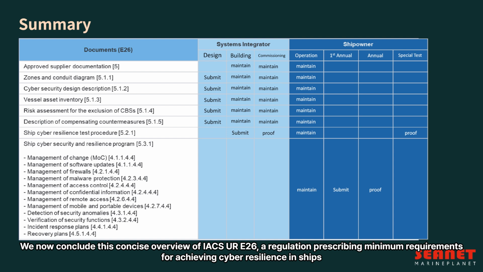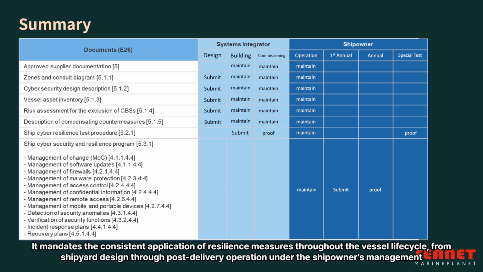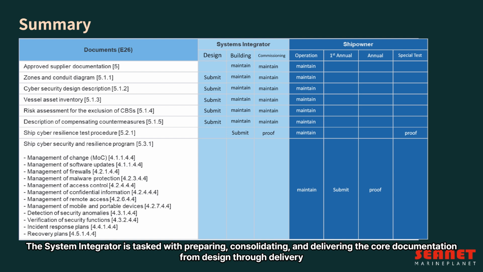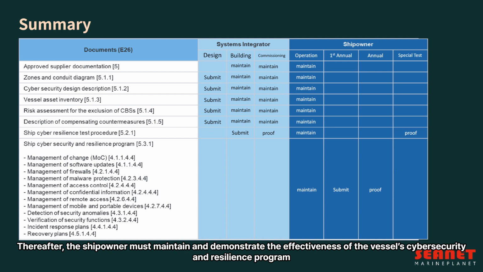We now conclude this concise overview of IACS UR E26, a regulation prescribing minimum requirements for achieving cyber resilience in ships. It mandates the consistent application of resilience measures throughout the vessel lifecycle, from shipyard design through post-delivery operation under the shipowner's management. The system integrator is tasked with preparing, consolidating, and delivering the core documentation from design through delivery. Thereafter, the shipowner must maintain and demonstrate the effectiveness of the vessel's cybersecurity and resilience program.